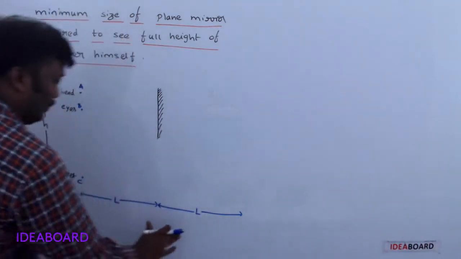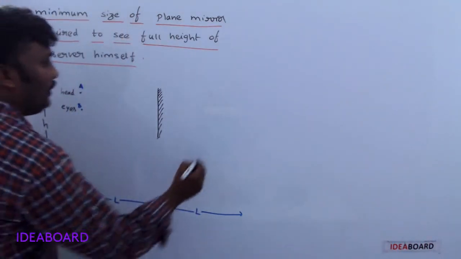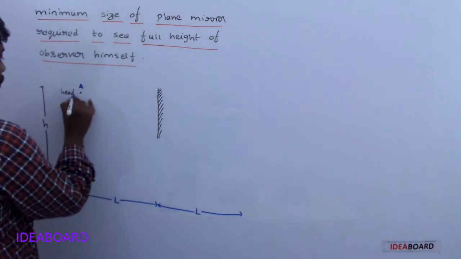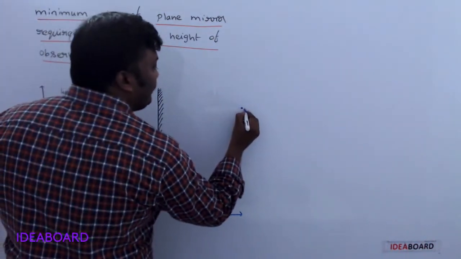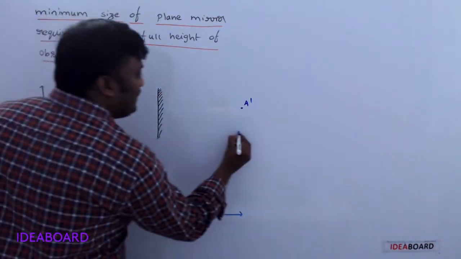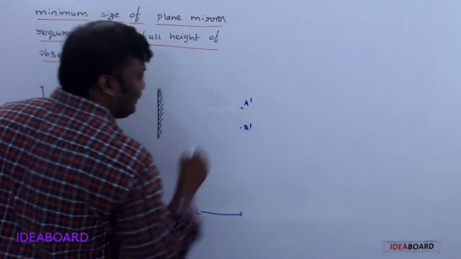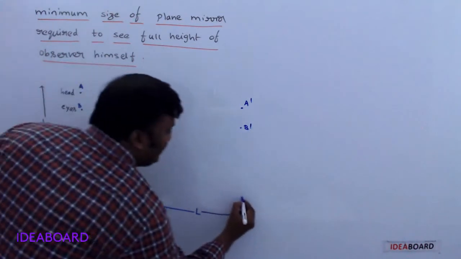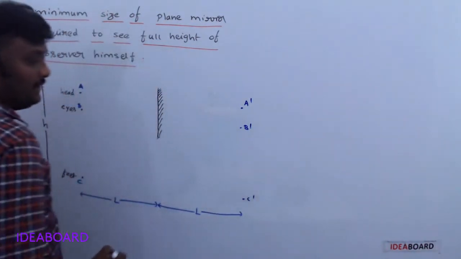So at the same distance L we can observe the image. Here the head image is A dash, the eyes image is B dash and the feet image is C dash.